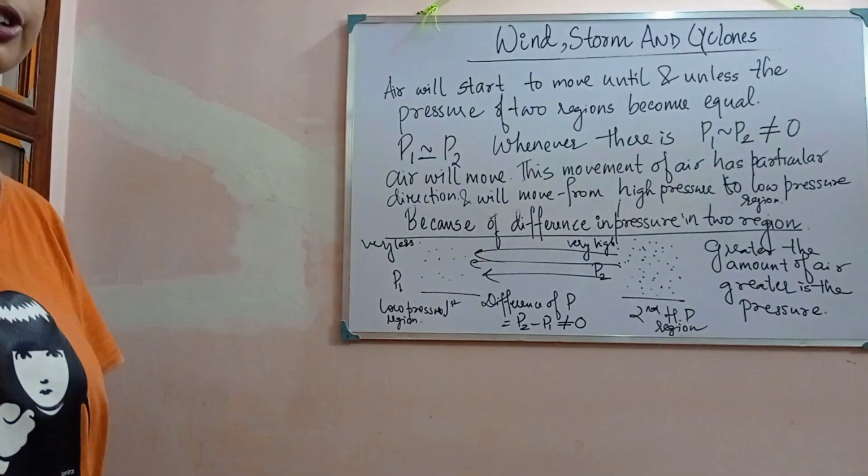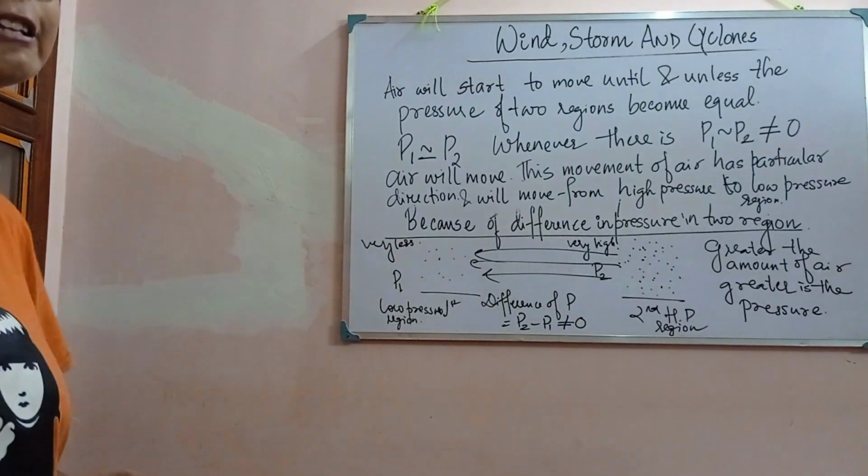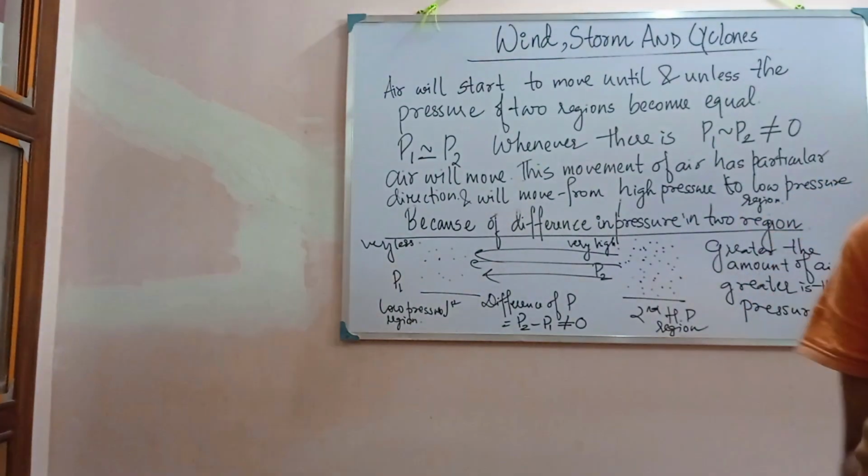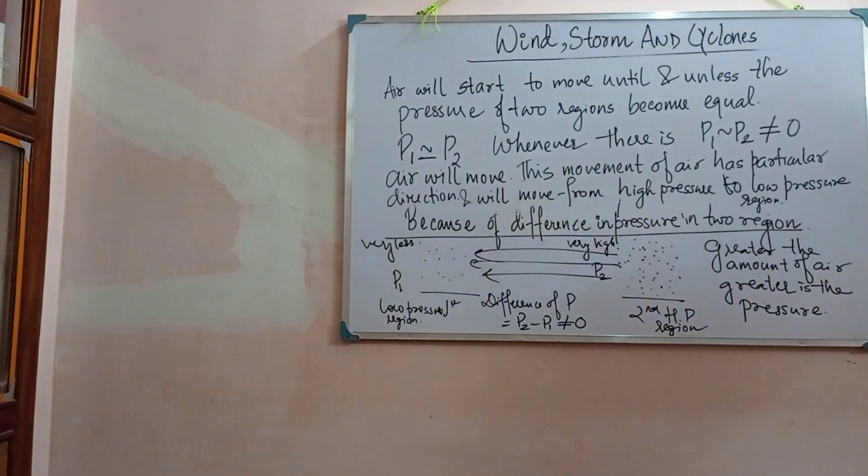So now we can say that the movement of air, be it a storm or a cyclone, the main reason why the wind flows, why the storm flows, is this pressure difference. Due to this pressure difference, this air moves, and this air can take a different form.